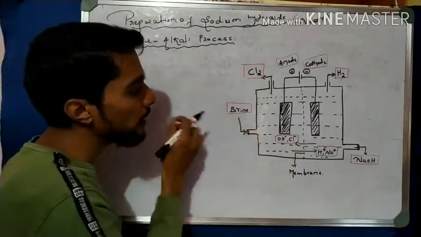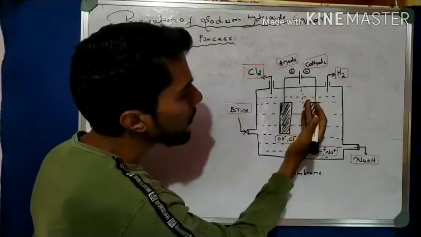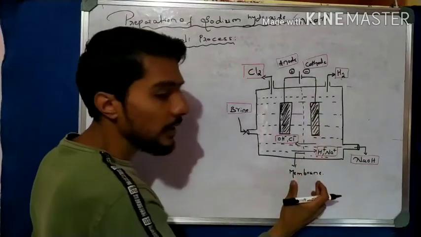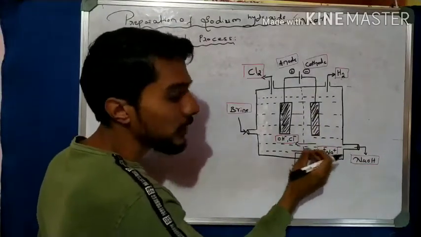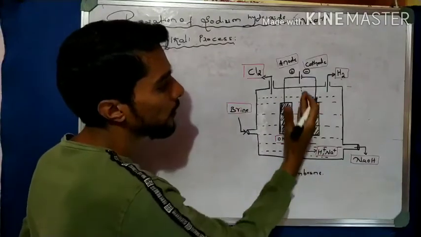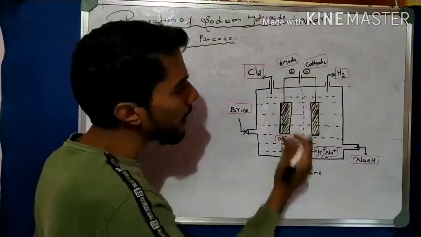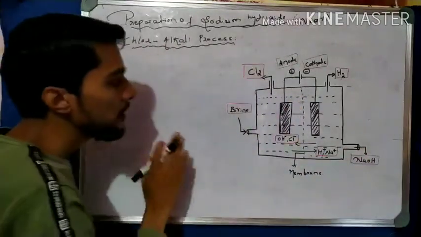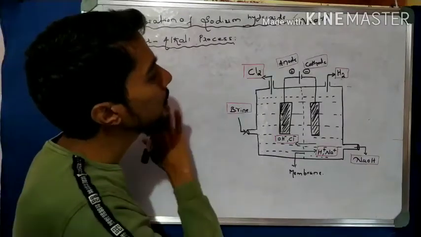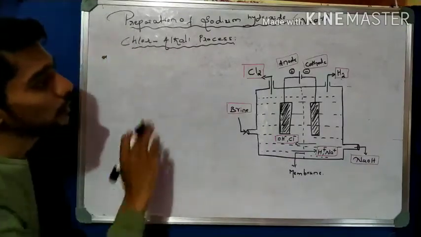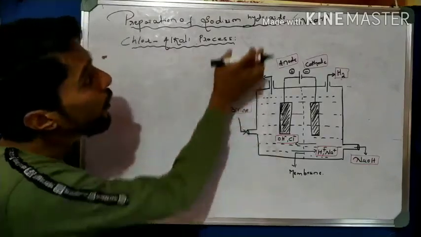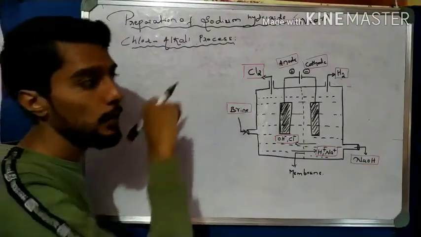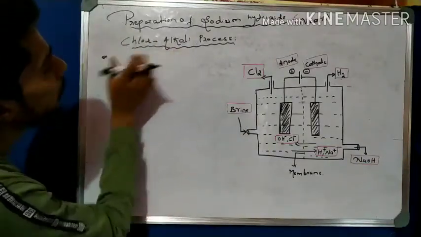So okay, this is the brine part, and then we come to the center part, which differentiates between the cathode and anode, makes separation, and the separation is called a membrane, right? Through the membrane ion exchange takes place. So it is the membrane which is found at the exact center of both anode and cathode, and now there is an outlet, through which we get sodium hydroxide, right? This is our very important parts of this setup. Now come to the process. So this is nothing but preparation of sodium hydroxide by using common salt NaCl. That is NaCl, that is called as brine solution. Okay. So now come to it one by one.